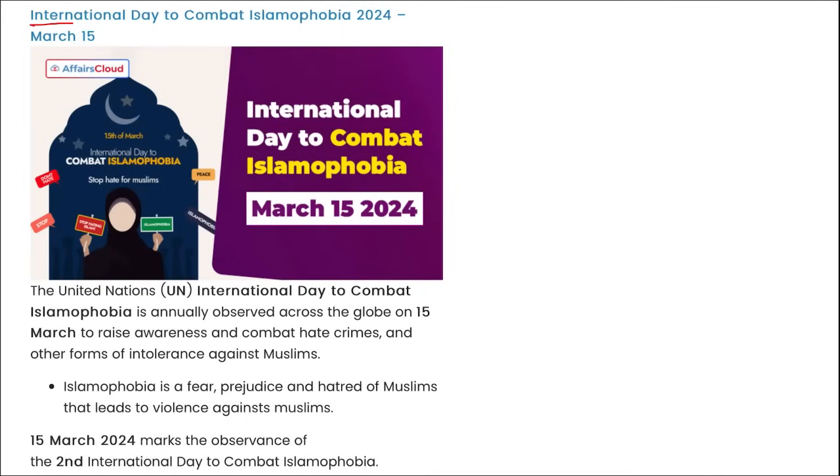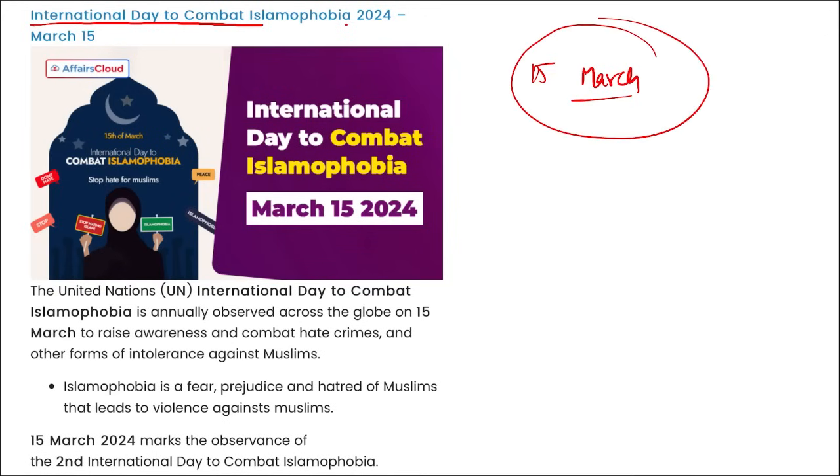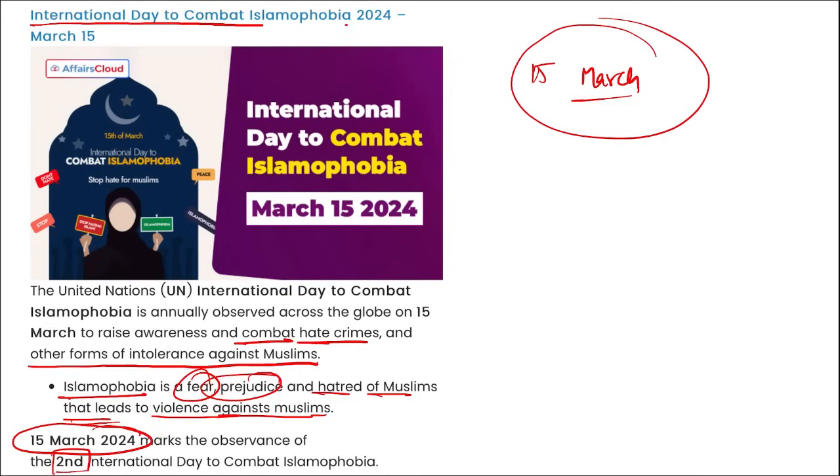Then next is International Day to Combat Islamophobia. This day is observed across the globe on 15th of March, and it is to raise awareness and combat hate crimes and other forms of intolerance against Muslims. Islamophobia is a fear, prejudice and hatred of Muslims that leads to violence against Muslims. And 15th of March observes the second International Day to Combat Islamophobia.